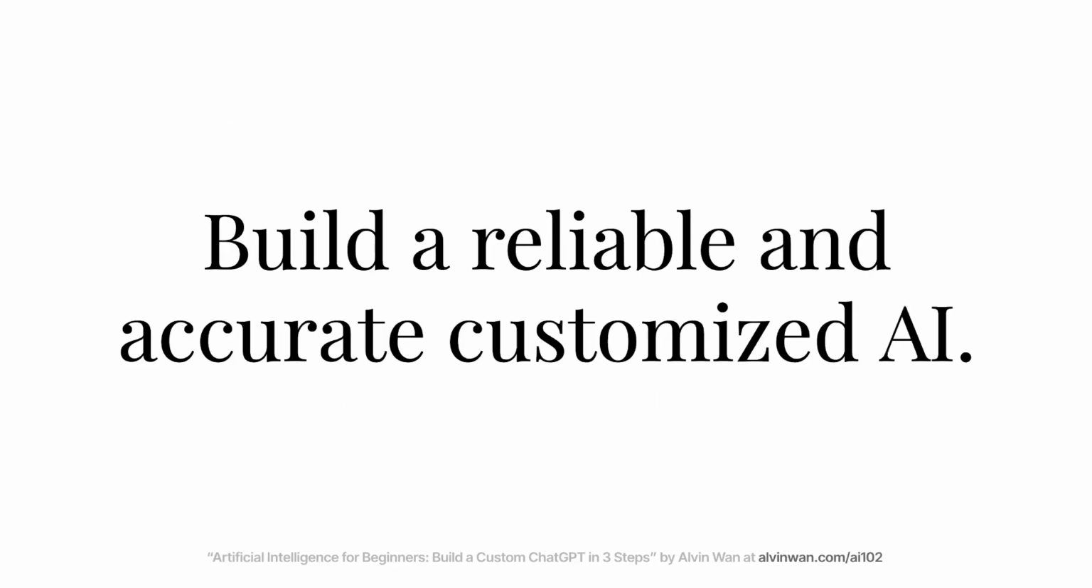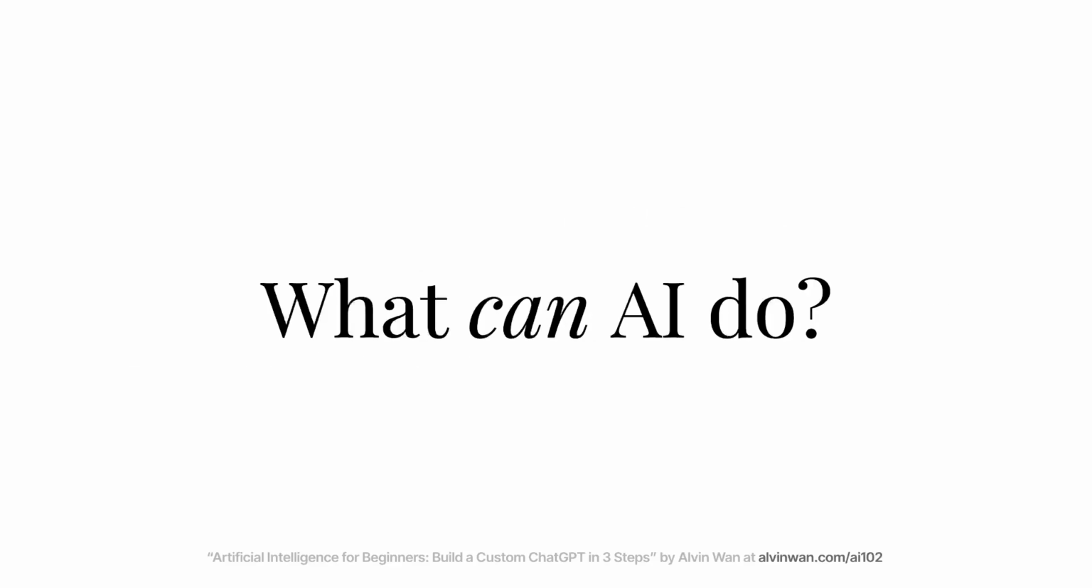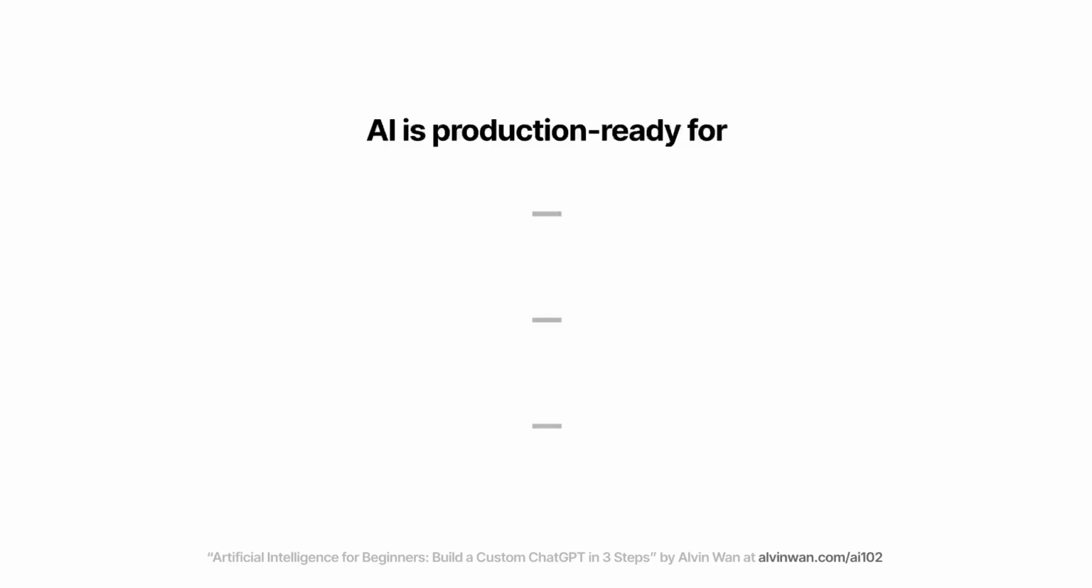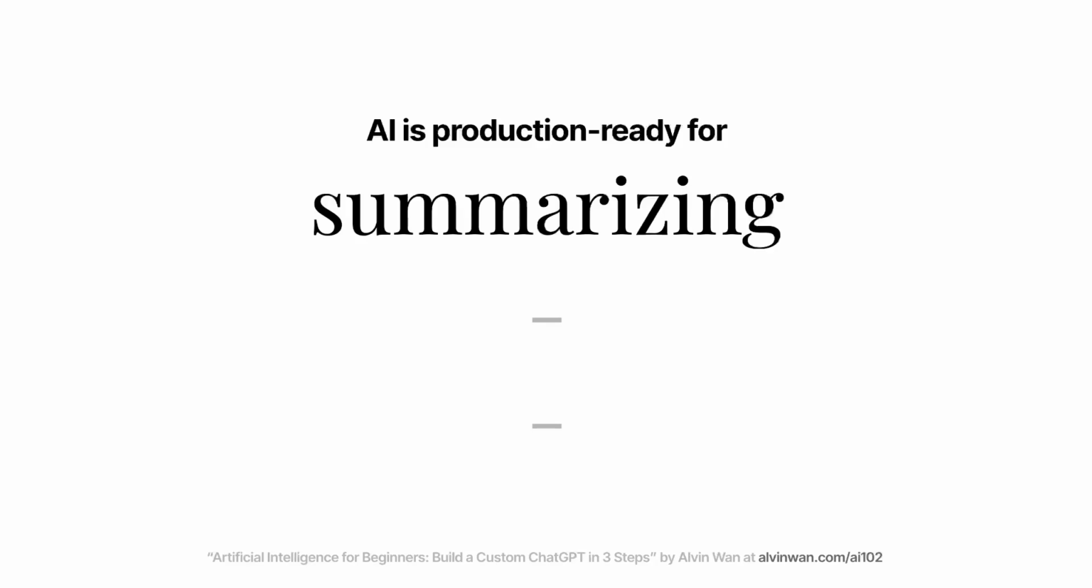First, our focus is on building a reliable and accurate customized AI for production. So then we might ask, what can AI do reliably and accurately enough for production? There are many such tasks, but I'll focus only on 3 of them. Our first category is summarization.